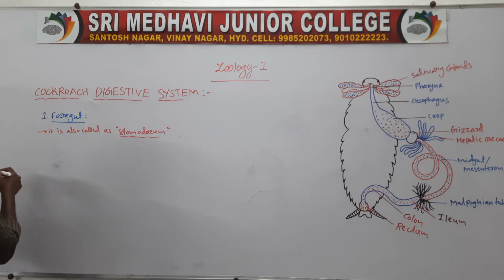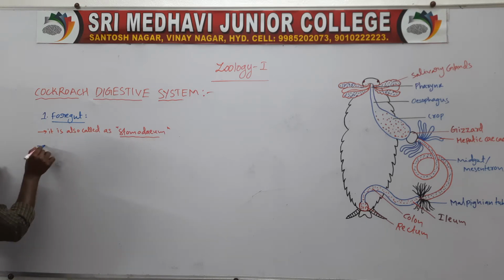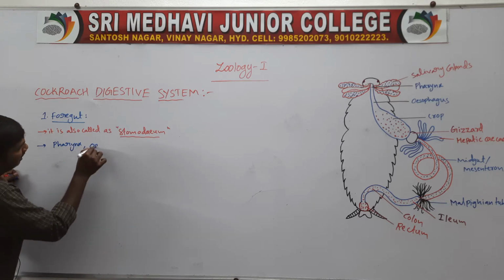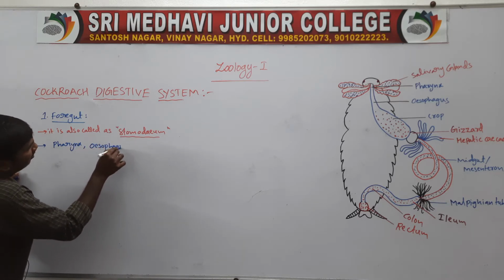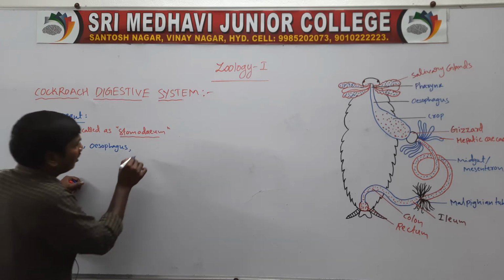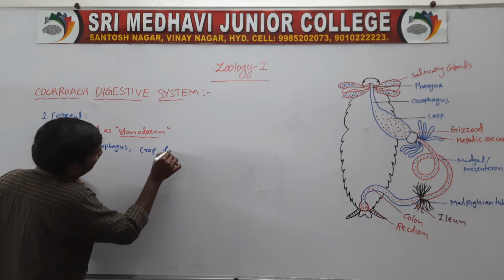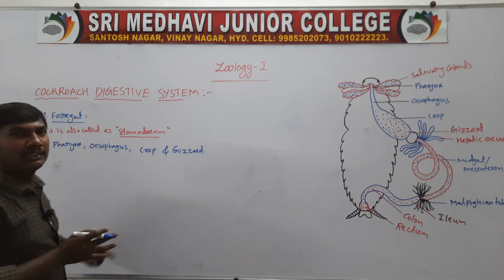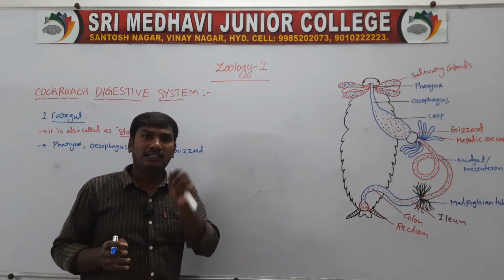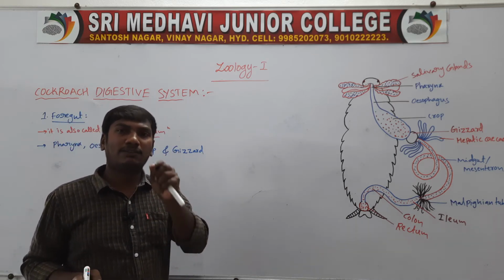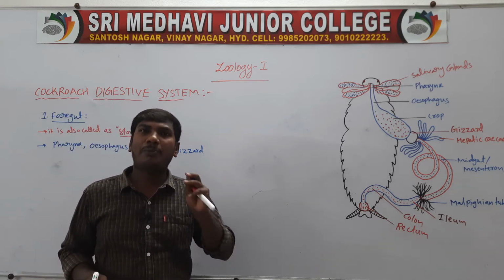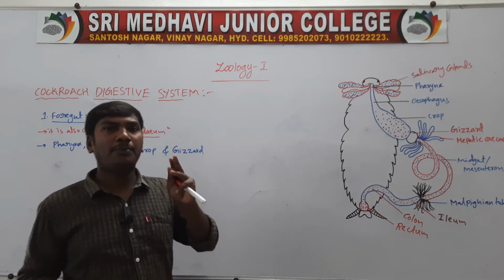Next one, the foregut contains the pharynx, esophagus, crop, and gizzard. The foregut is also called the stomodium. It contains pharynx, esophagus, crop, and gizzard.